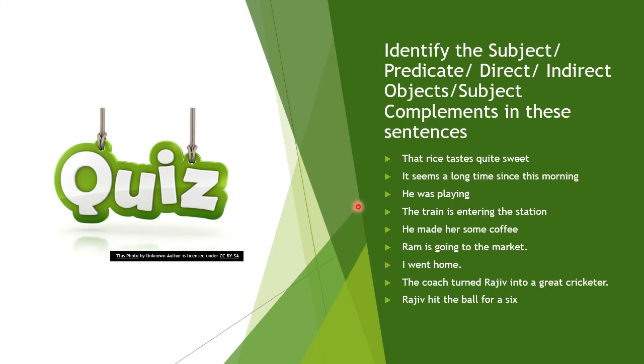I hope you understood the concepts of the parts of a sentence. I hope you understood what a subject means, what a predicate is, and what the three other parts of sentences are, like the direct and indirect objects, subject complements, etc. So here are a few sentences. Your task is to find out which sentence has got a subject, which one has got a predicate, and which one has got all four, right?